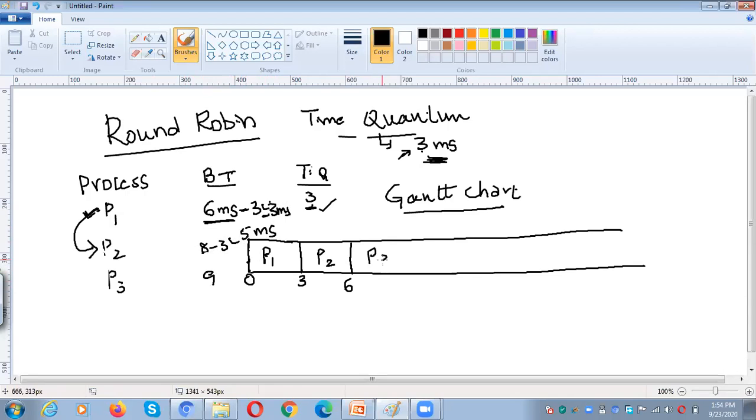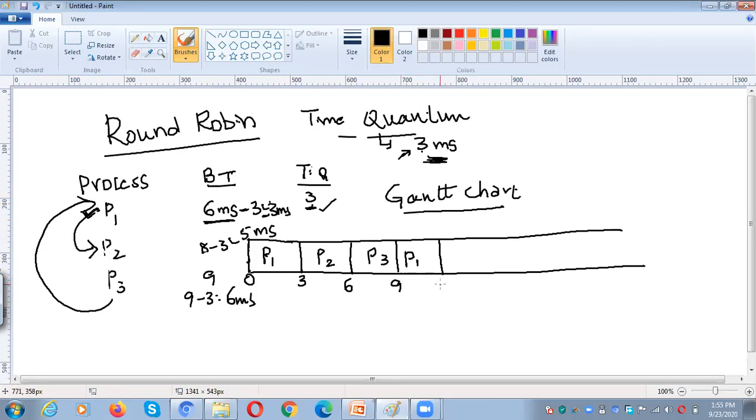Whether P2 completes its execution within 3 milliseconds or not, we need to switch the CPU to P3. So how much do we need to give? Again 3 milliseconds for P3. P3 requires 9 milliseconds, so 9 minus 3 means it still requires 6 milliseconds. After completing all the processes in the ready queue, we need to move back to the first process. So again we give 3 milliseconds of time to P1.